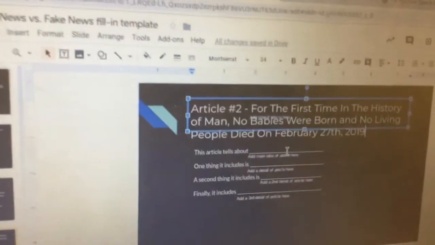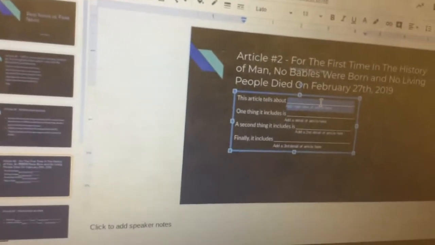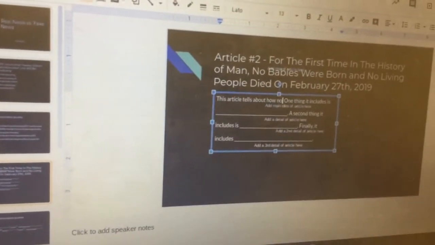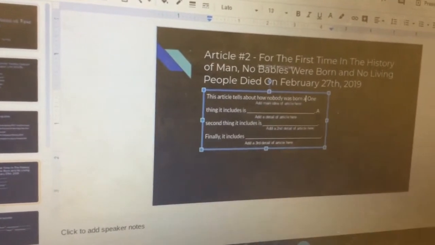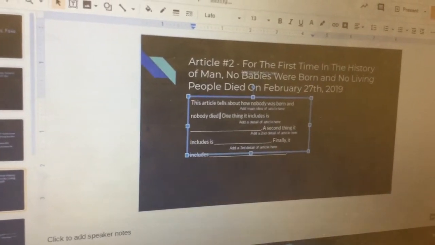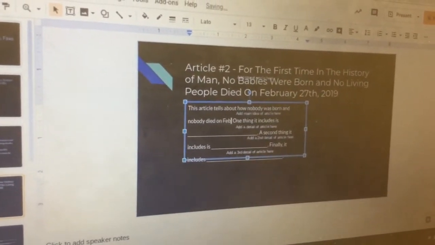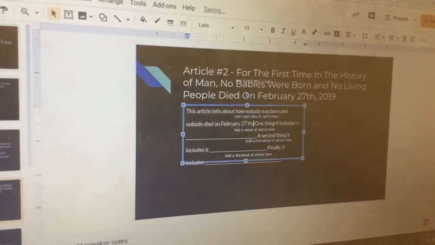Then you're going to double click on the line next to where it says this article tells about. So you're just going to say something like, this article tells about how nobody was born and nobody died on February 27th this year.